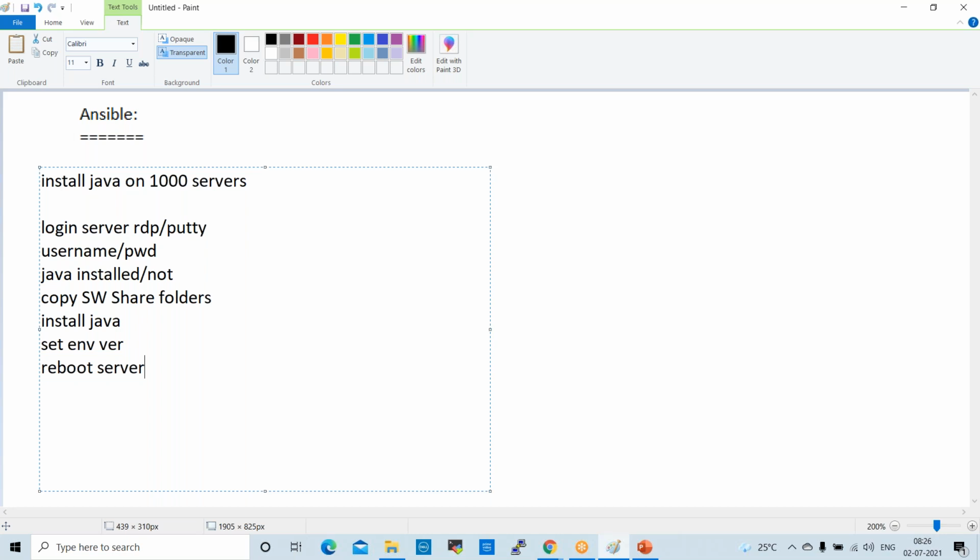And also one more important thing, whenever we perform any manual activity, there may be chances of manual mistakes, right? So in our team, before Ansible, we used to perform manual activities, for example, monthly security patches installation. While installing patches, our team members used to perform the patching activity by hand. So instead of installing